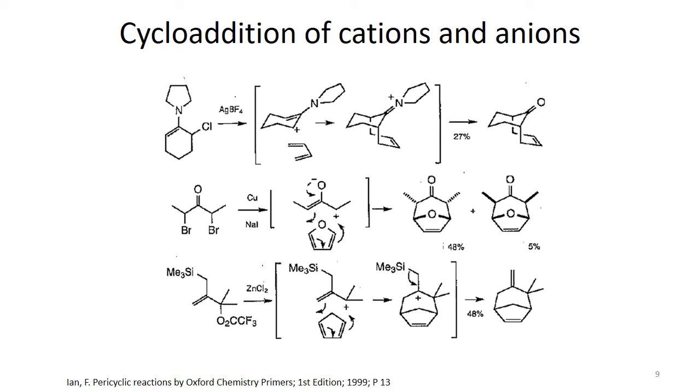The next example is this dibromo compound, where we have a carbonyl group here. The intermediate involved here has this carbonyl group, and the very next carbon, that is the alpha carbon, is cationic here. So the three carbon skeleton, that is the carbon carbon double bond and the cationic carbon, is involved in a cycloaddition reaction with the furan ring.